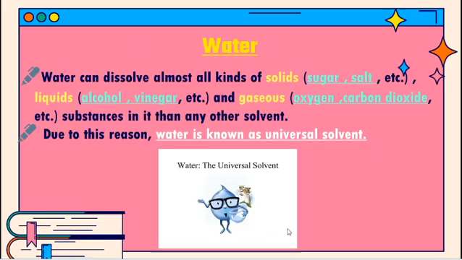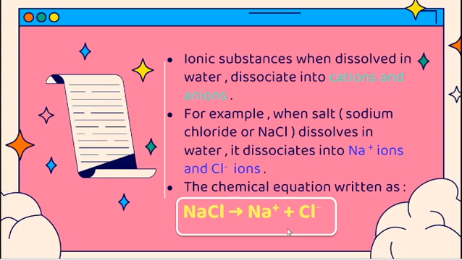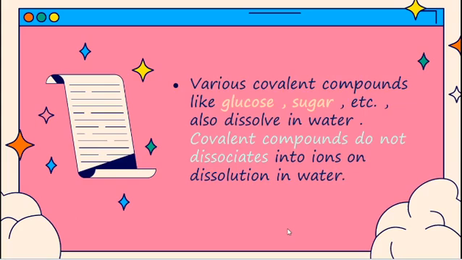So why are we calling water a universal solvent? Because water can dissolve almost all kinds of solids, liquids and gases. Due to that reason, water is called a universal solvent. We all know ionic compounds and covalent compounds. When ionic compounds are dissolved in water, they form respective cations and anions. For example, when sodium chloride is dissolved in water, it forms Na+ and Cl- ions. While covalent compounds like glucose and sugar dissolve in water, they do not form ions. They just dissolve in water.